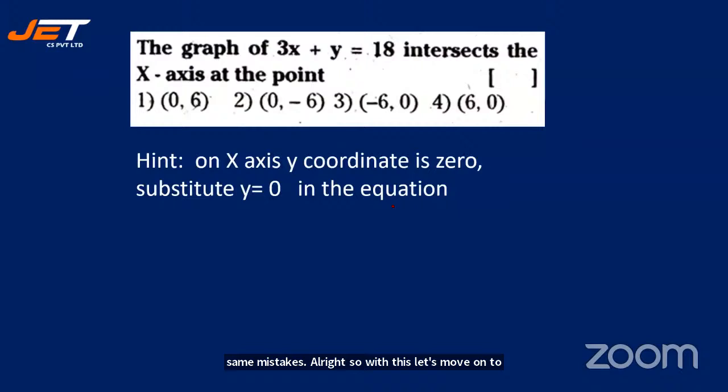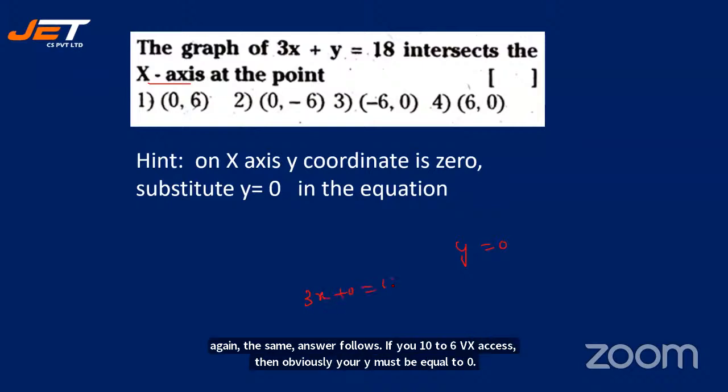The graph of 3x plus y is equal to 18 intersects the x-axis at the point. All right. So now 4 options are given, and you need to give me the graph that intersects the x-axis at which point. So again, the same answer follows. If it intersects the x-axis, then obviously your y must be equal to 0, isn't it? So with this, quickly give me the answer.